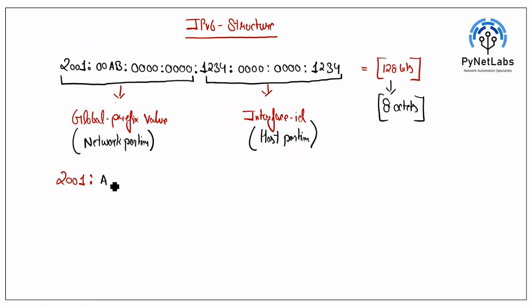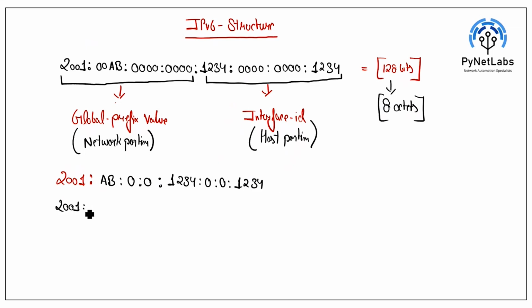I'll simply say AB. And then I've got four continuous zeros, meaning the third and fourth octets are all 0. So I can use one single 0 like this. The device will automatically understand that we have left out the zeros, and that the entire portion is 0. Then I'll say 1, 2, 3, 4. And again I'll use 0, 0 and 1, 2, 3, 4. Now, this is the shortest form so far.